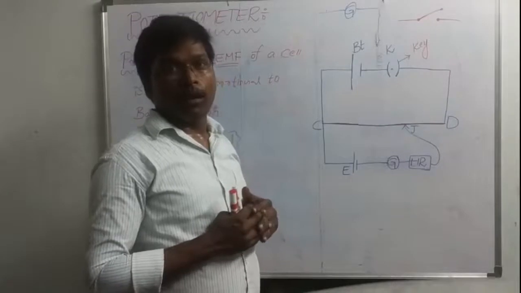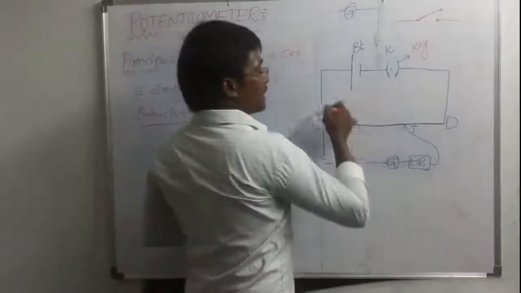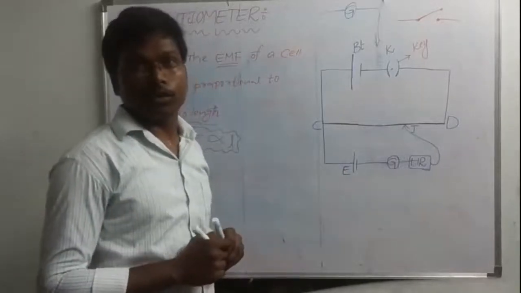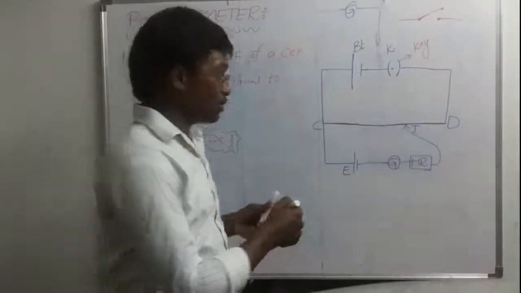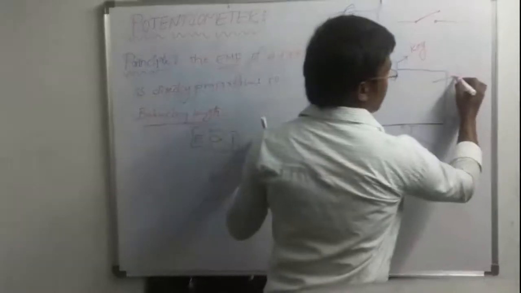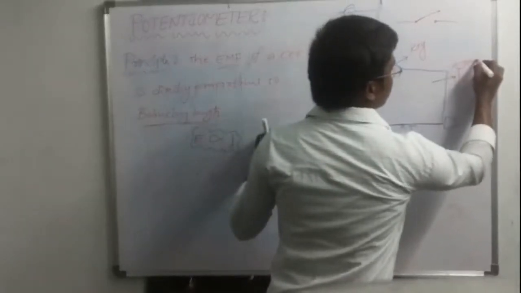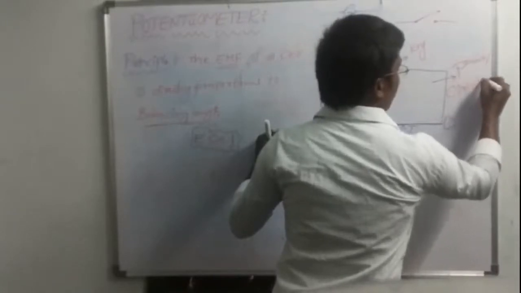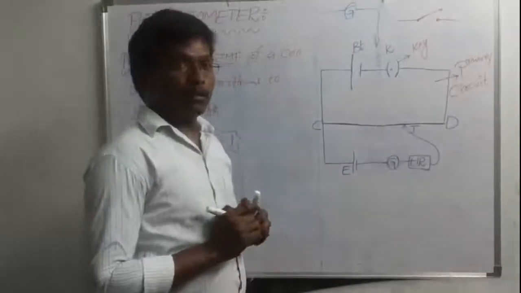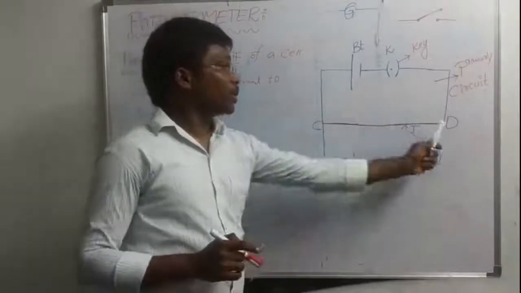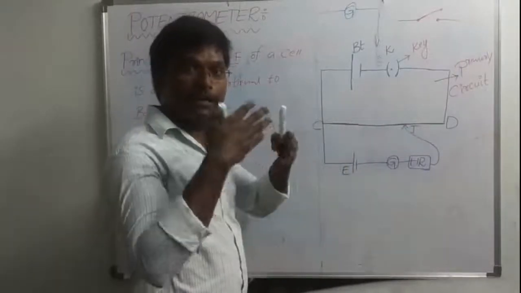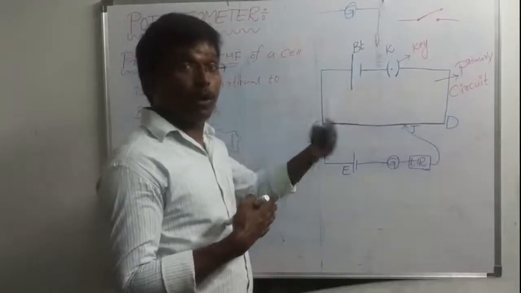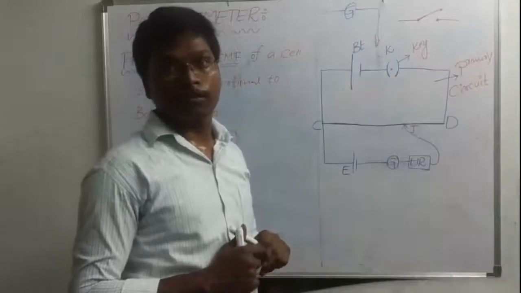And this is nothing but a primary circuit. We should call this the primary circuit. Remember, it is important. This battery, this key and this potentiometer wire, these three are connected in a series format. This is what we are calling the primary circuit.